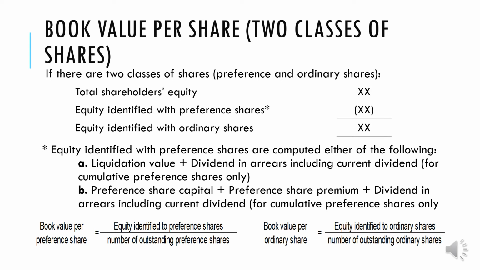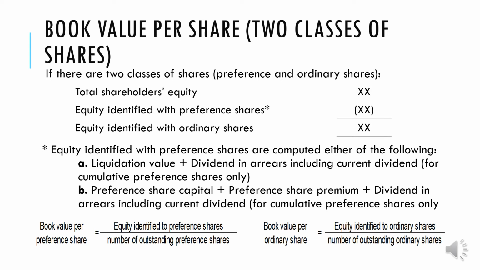So, if you remember, in the introduction of the ordinary share and preference share, we mentioned that the preference share technically has the priority in terms of dividend and corporate liquidation. So now, in computing the book value per share, being a preference share has a bearing in terms of book value computation.